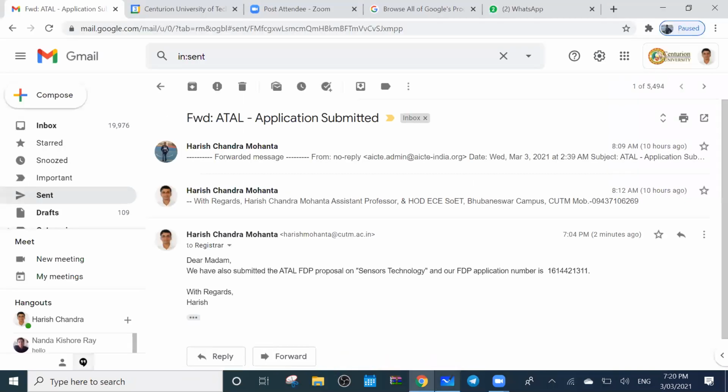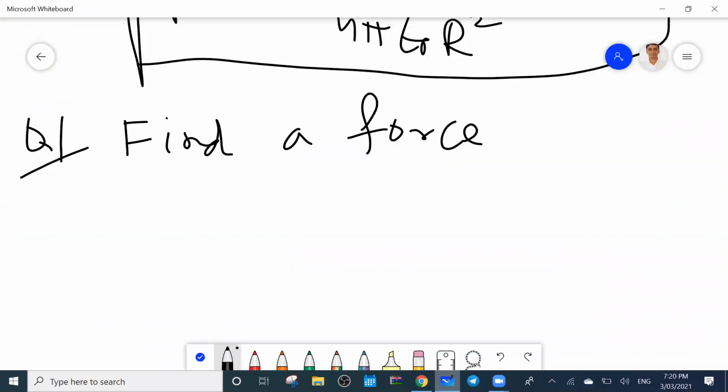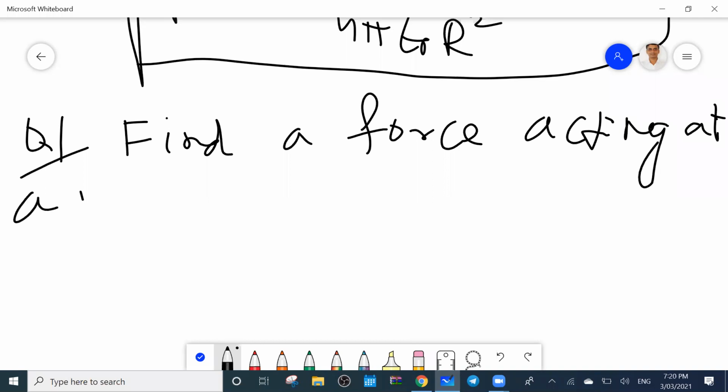Are you able to see my screen or not? So what have I written? Find a force. Find a force acting at a point.